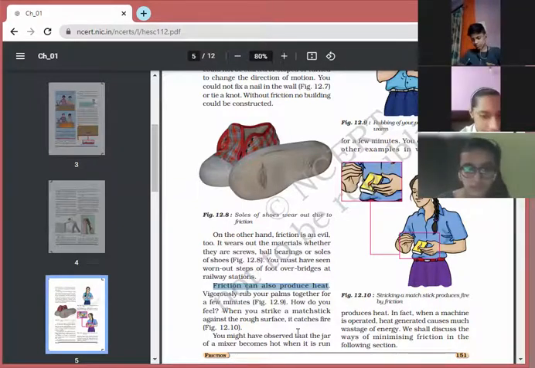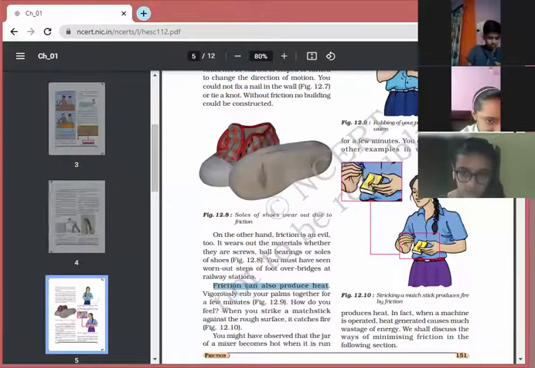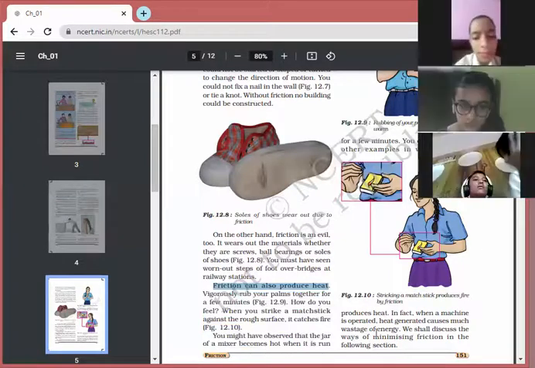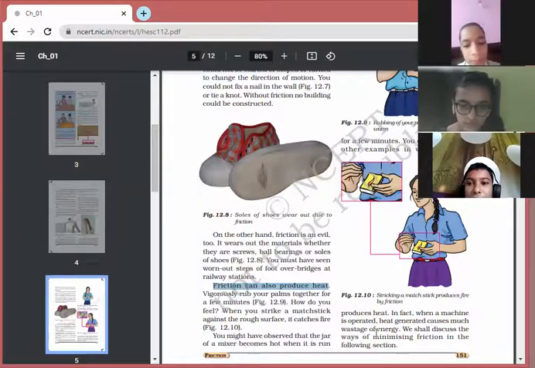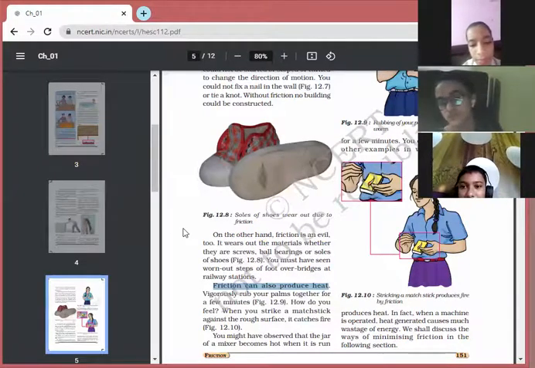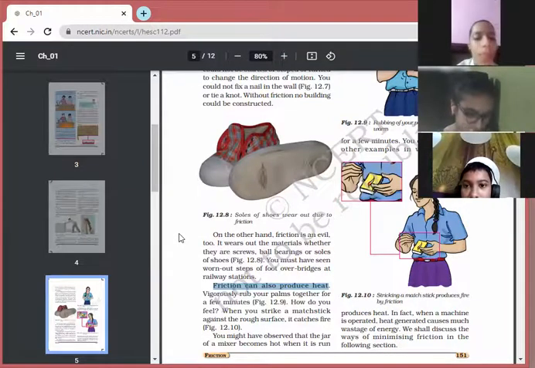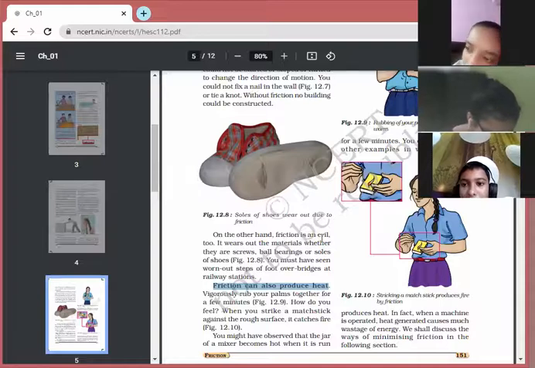Okay. So all these are the things, even the mixer. One more thing is that the machines we are using at our home get heated up and produce a lot of heat. And the heat produced is totally wasted. So these are all the disadvantages of friction. Children, you may write down these 3 disadvantages. Write this down in this paragraph. Friction is an evil.